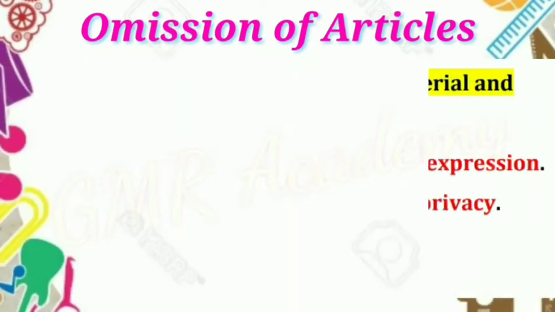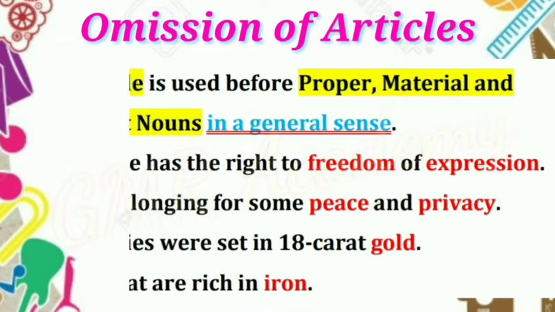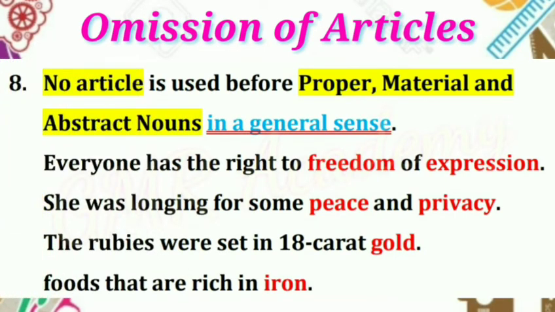Number 8. No article is used before proper, material and abstract nouns in a general sense. Examples. Everyone has the right to freedom of expression. Here freedom and expression are abstract nouns. And she was longing for some peace and privacy. Peace and privacy are abstract nouns. So no article is used. The rubies were set in 18-karat gold. Gold is a material noun. No article is used. Foods that are rich in iron. Iron is a material noun. So no article is used.